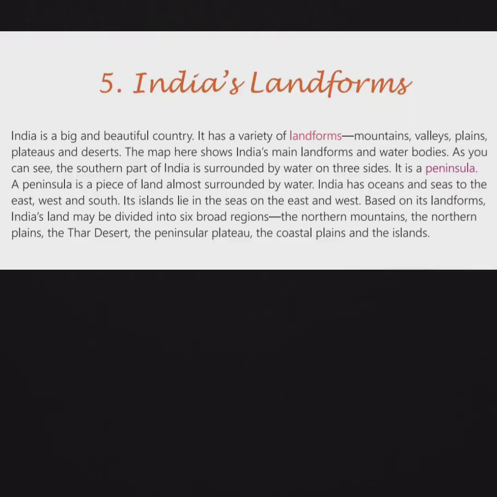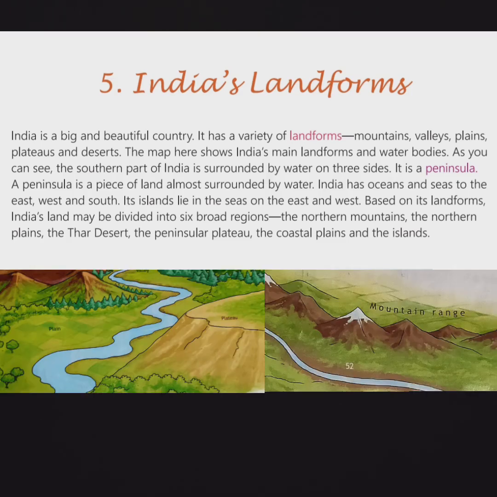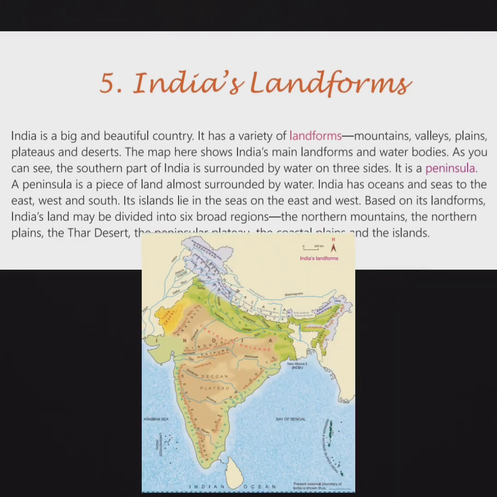India is a big and beautiful country. It has a variety of landforms like mountains, valleys, plains, plateaus, and deserts. The map here shows India's main landforms and water bodies. As you can see, the southern part of India is surrounded by water on 3 sides. It is a peninsula. What is a peninsula? Here it is. A peninsula is a piece of land almost surrounded by water on 3 sides.